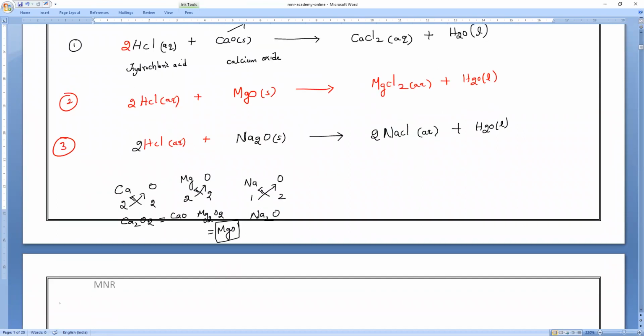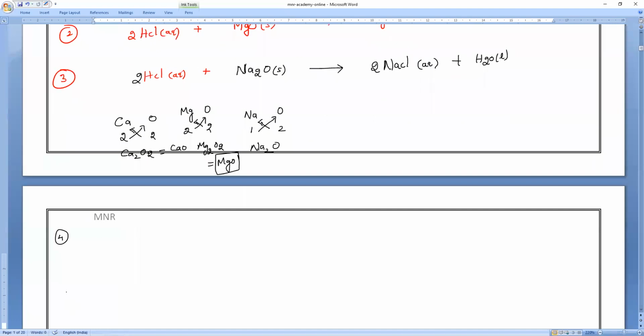Next. Mr. Guru will say aluminum oxide. I want to react HCl with the aluminum oxide. Yes, Mr. Guru. Aluminum oxide, same HCl reacting with the aluminum oxide. Yes, please, Guru, respond. Sir, Al2O3. Yeah, very good, Guru. So HCl reacting with aluminum oxide, what is the aluminum oxide formula, everybody? Al2O3. So aluminum oxide, what is the formula? Answer will come.